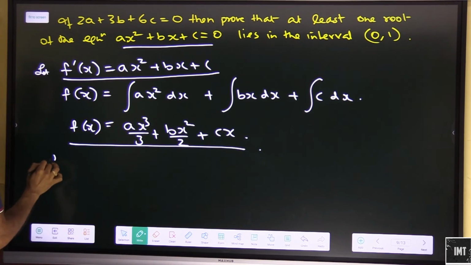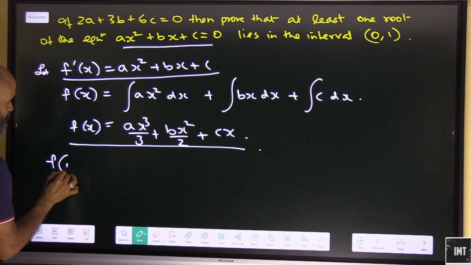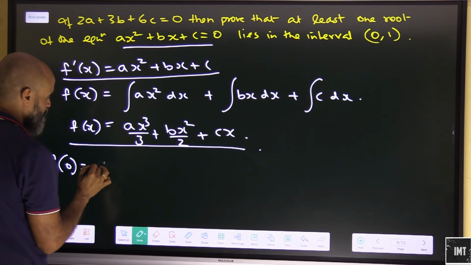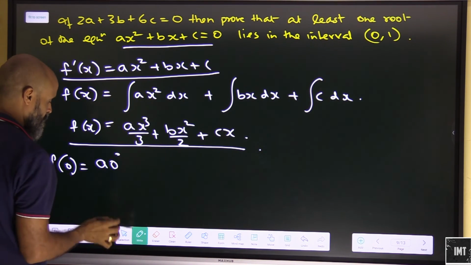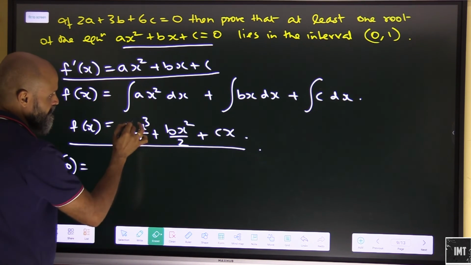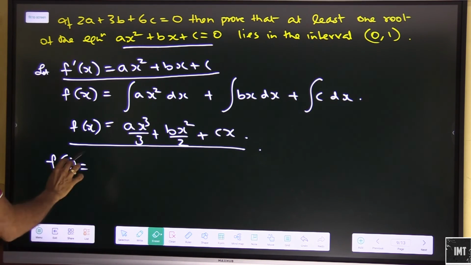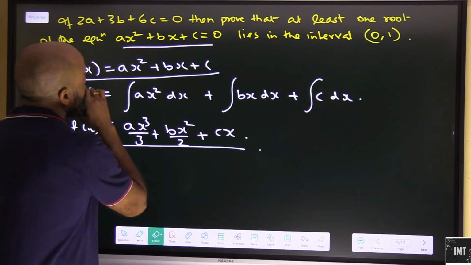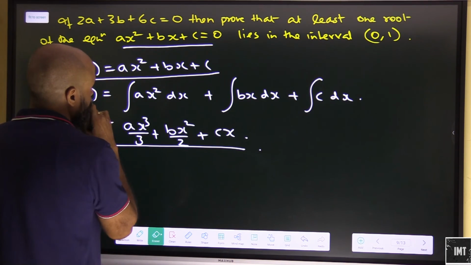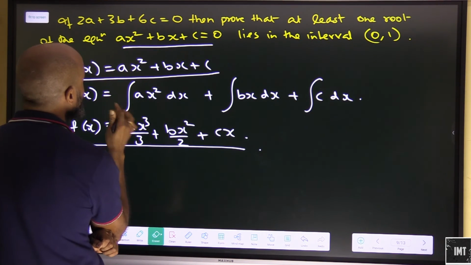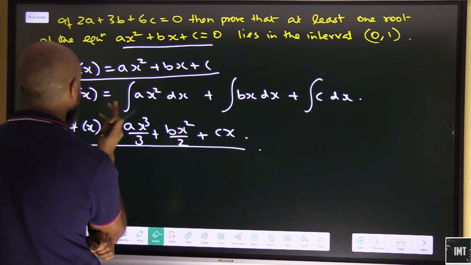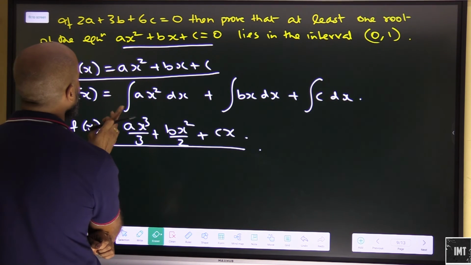Now let's take f in the interval 0, f0. What will be its value? This will be a 0 cube, or let's say this entire portion becomes 0. Okay, so what will be the value? Oh, we also have c.